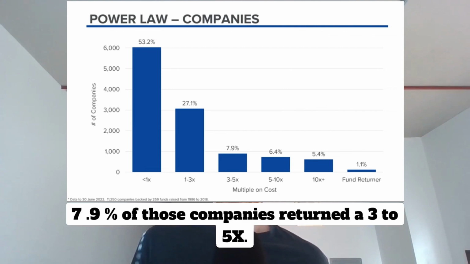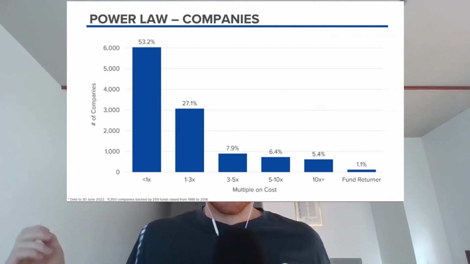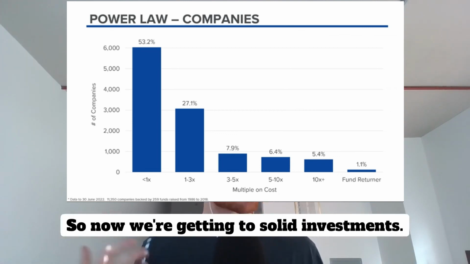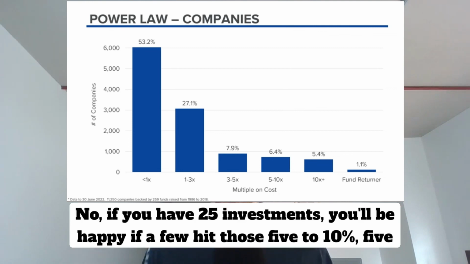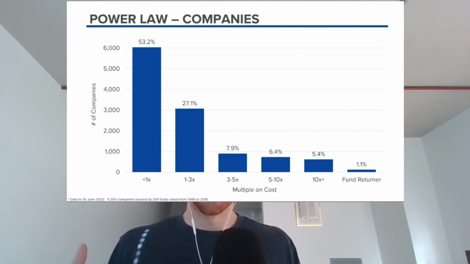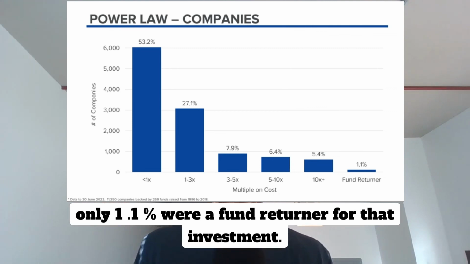7.9% of those companies returned a 3 to 5x. Again, really not moving the needle. 6.4% returned a 5 to 10x. So now we're getting to solid investments. If you have 25 investments, you'll be happy if a few hit those 5 to 10x, but you definitely need more than 10x. 5.4% returned plus 10x on that investment. So whatever, 10x, 20x. But only 1.1% were a fund returner for that investment.